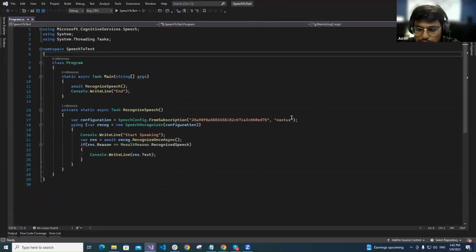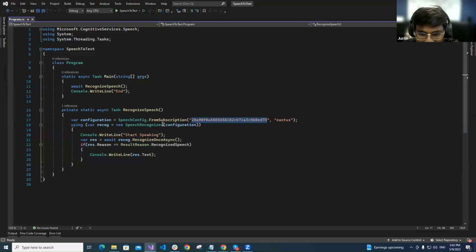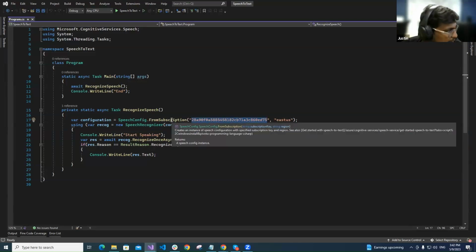This is a small console application that converts speech into text. I'm using SDK files, so I have installed Microsoft Cognitive Services Speech. We need to add the dependencies to the program. Then we need the keys and region.